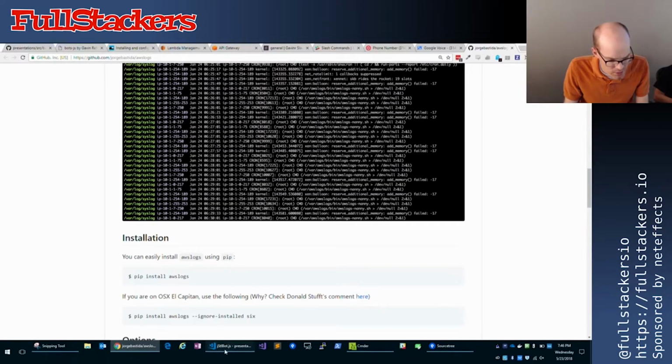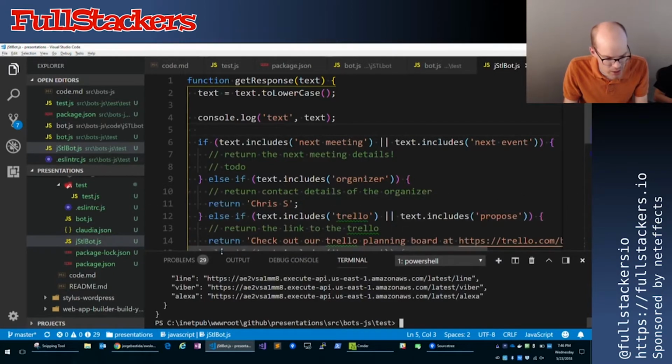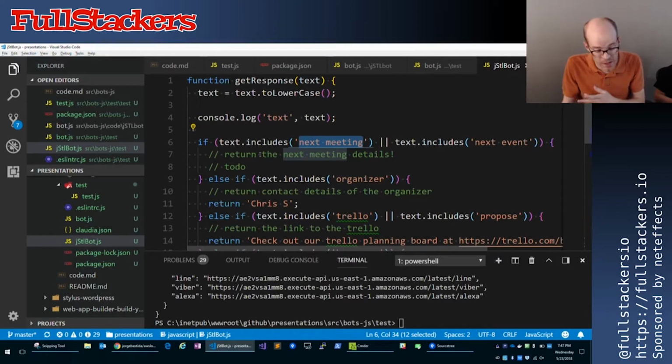So just the last thing here, just adding in a little bit more functionality. We've got our next meeting, right? And I wanted to make our bot just a little bit smarter. And so I wanted to actually utilize the Meetup API to hit the Meetup API and actually respond back with the next meeting. So how would that look?